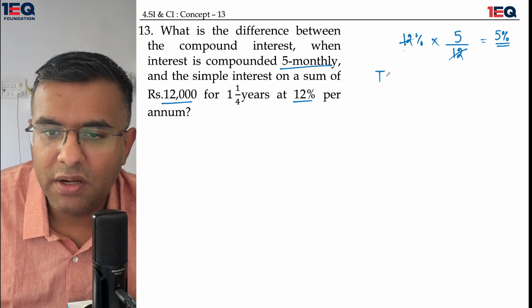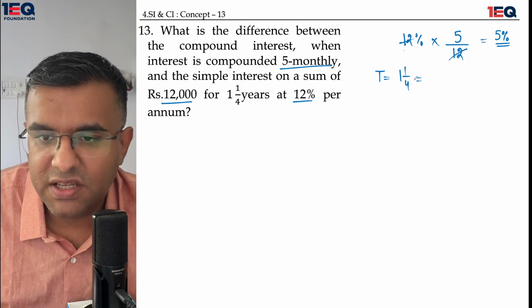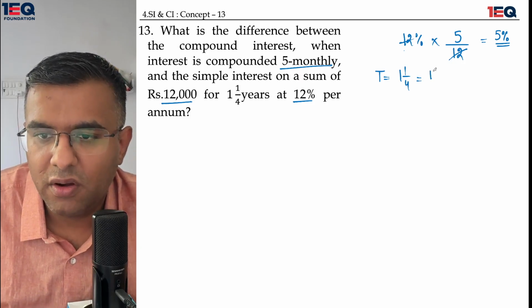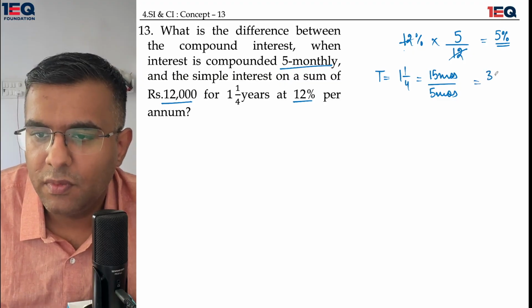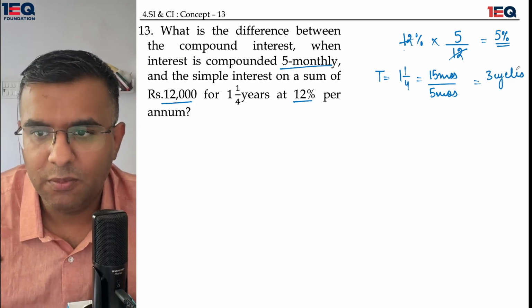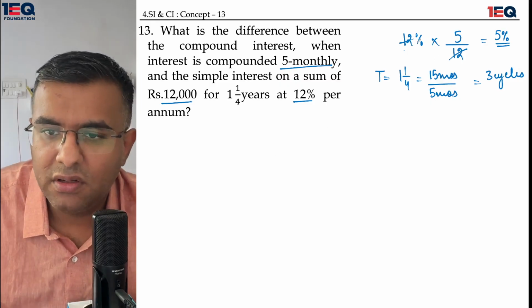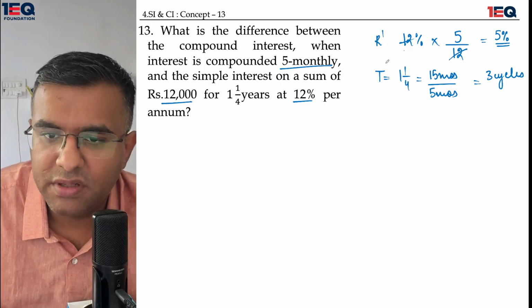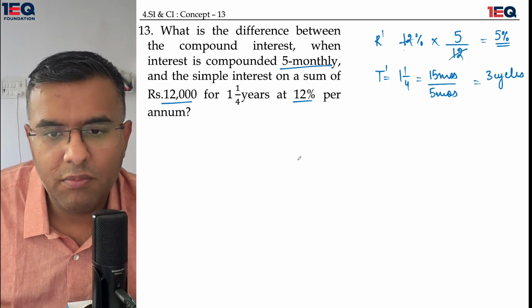And the total time period here is 1 by 4 years, which is equal to 12 months plus 3 months, or 15 months. 15 months divided by 5 months gives me 3 cycles. Okay, this gives me a time period of 3 cycles. I have the new rate of interest and the new time with me. I would first have to find out the compound interest.